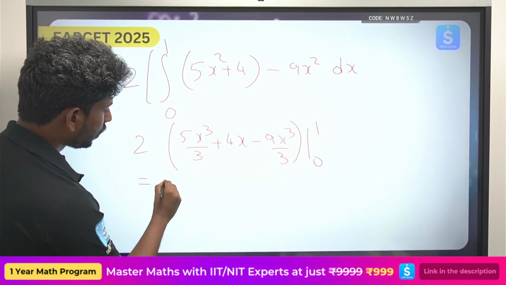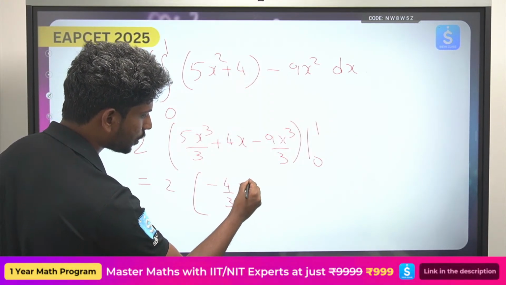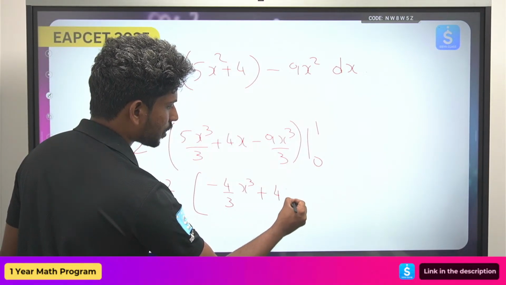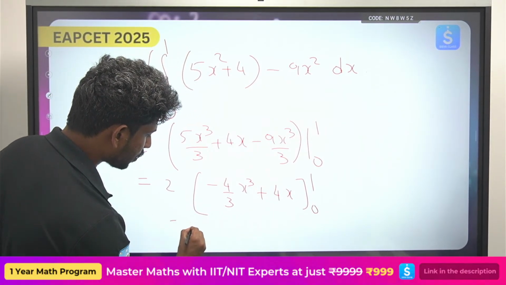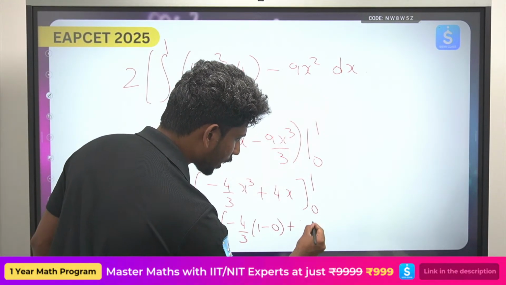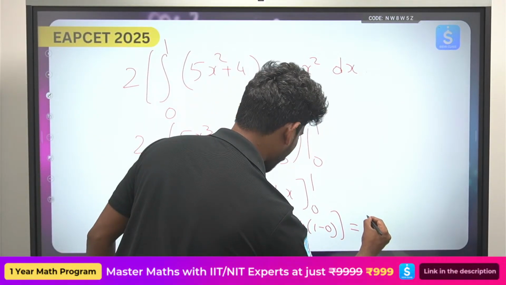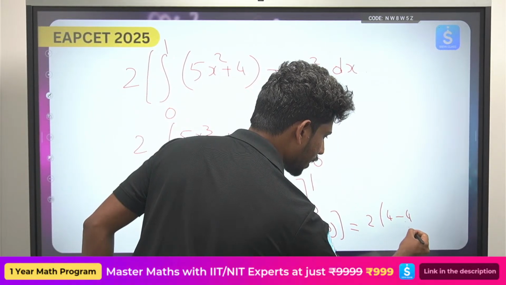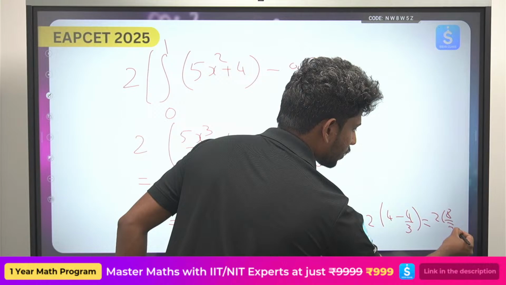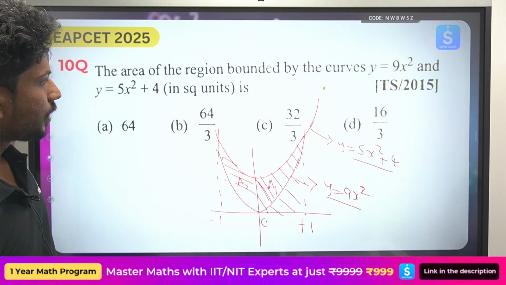So this will become 2 times of 5 minus 9, it will be minus 4 by 3 x cube plus 4x. So now you try to substitute this. 2 times of minus 4 by 3 times 1 minus 0 plus 4 times 1 minus 0. So this will become minus 4 by 3 plus 4. You can write this as 4 minus 4 by 3, 12 minus 4, it is 2 times 8 by 3. So the answer is 16 by 3.